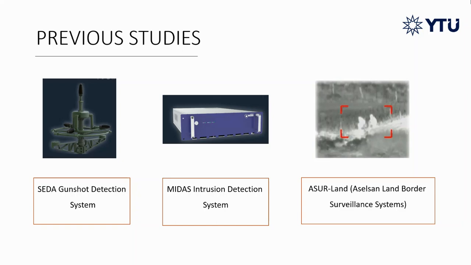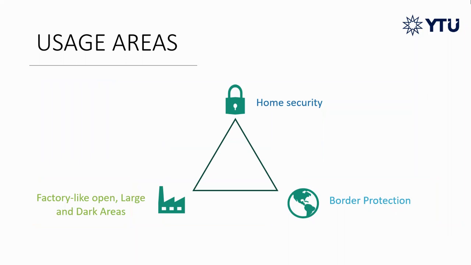As a result of these researches, it has been determined that there is a lack of a system that can target light source with only light sensors. For this reason, we wanted to design an affordable, useful, and reliable project in addition to existing solutions for people who want to provide protection in dark areas. This project can be used in factories, country borders, offices, and homes.